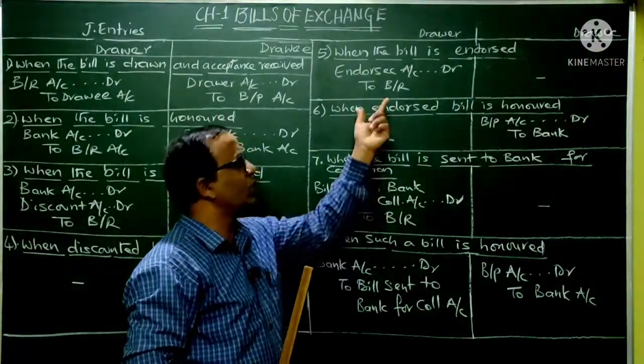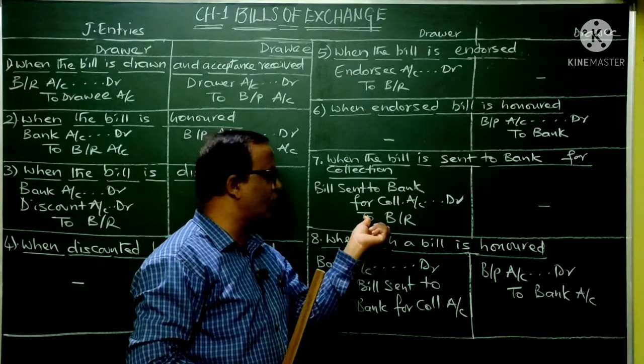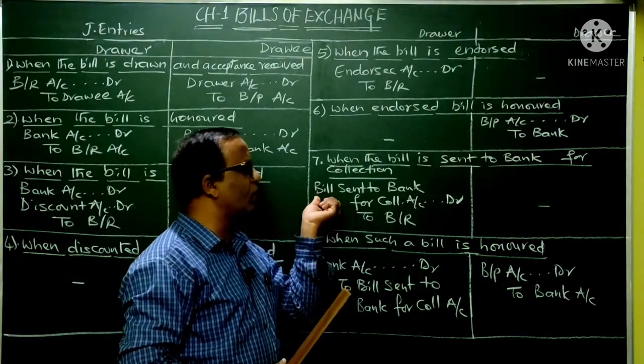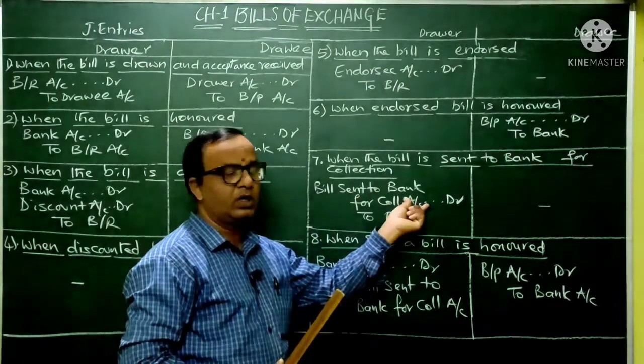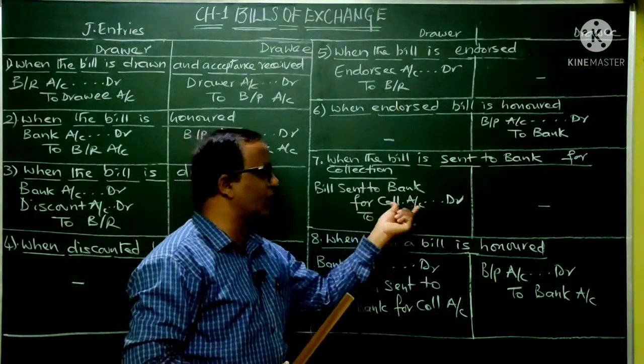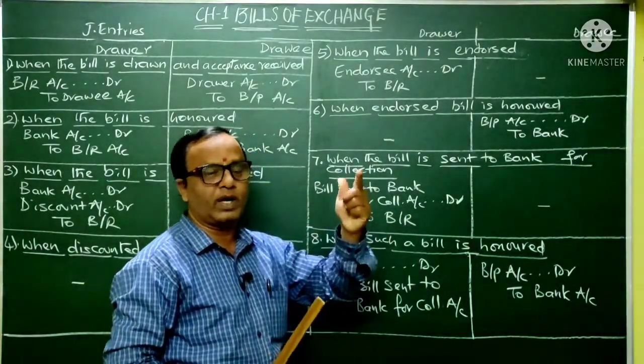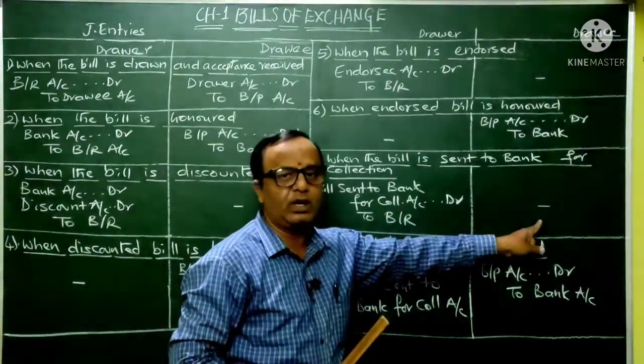So who is sending? Drawer is sending. So if you think you are the drawer there, bills receivable is going out. For that purpose, you will open one new account in your book, bill sent to bank for collection account. Then your entry will be bill sent to bank for collection account debtor to bills receivable. This transaction has taken place between you and your particular banker. So in the books of the drawee, you will not have any entry.